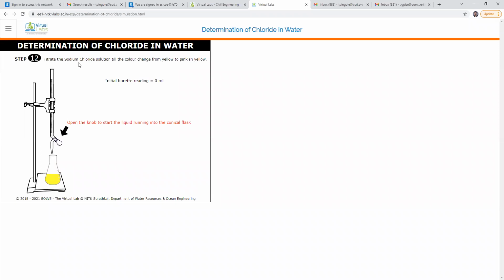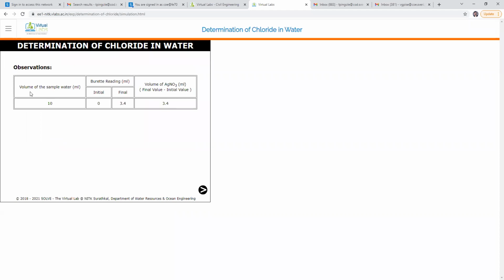Last step is to titrate the sodium chloride solution till the color changes from yellow to pinkish yellow. As we saw in the blank and the standardization part, our end point is yellow to pinkish yellow. Then open the knob of the burette. You can see the color of our solution becomes pinkish. We want yellow to pinkish yellow. Okay, note down the reading. Final burette reading is 3.4 ml. This titration step is also done.